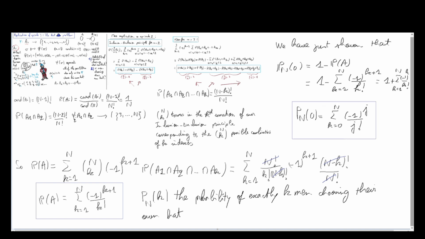Finally, there is k. There are n choose k possibilities for k men to choose their own hats for exactly k men.